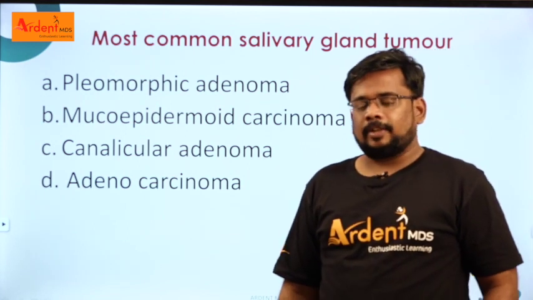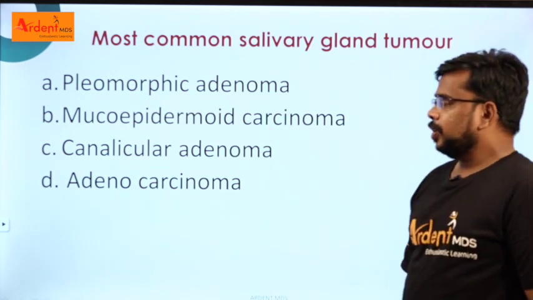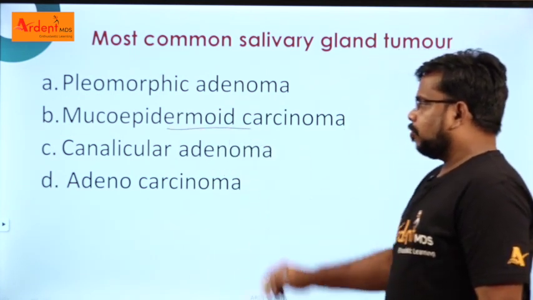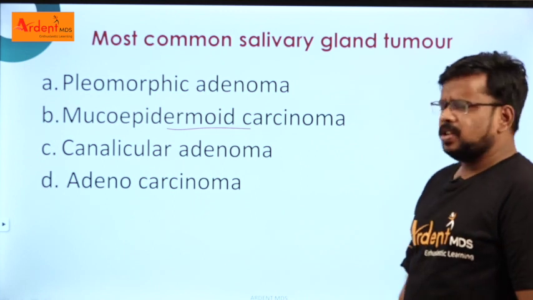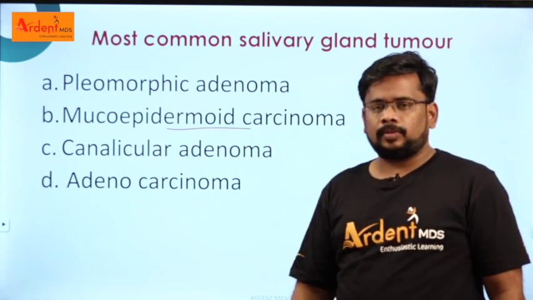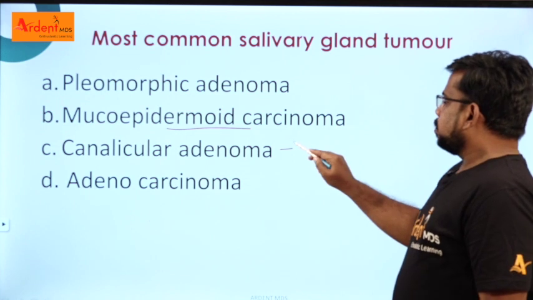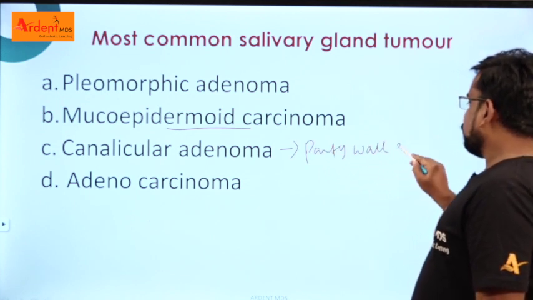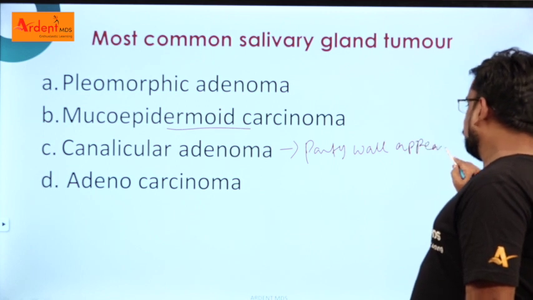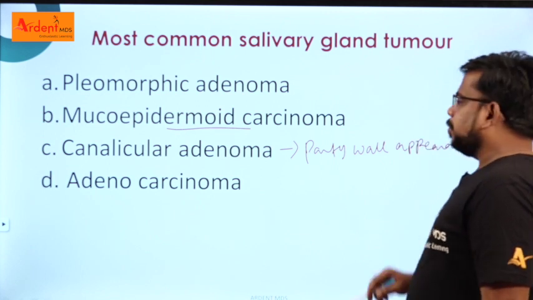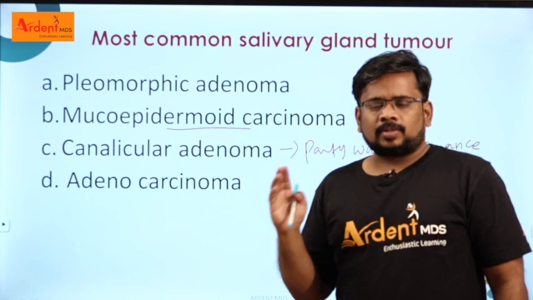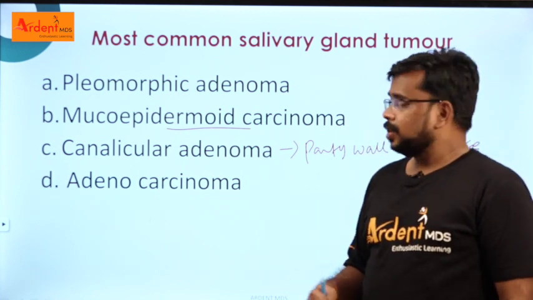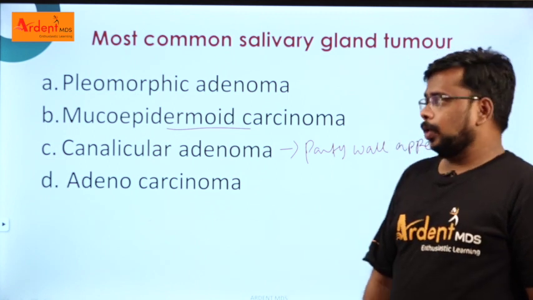This is a very straightforward question, right? The most common salivary gland tumor is pleomorphic adenoma. In case they ask for the most common malignant salivary gland tumor, you can go for mucoepidermoid carcinoma. And what is the very special histological feature of canalicular adenoma? This is the party wall appearance. Nowadays histological diagrams are very common in your NEET exam. So they may give you the party wall appearance in a histological picture and ask which salivary gland tumor this is. So this is canalicular adenoma.